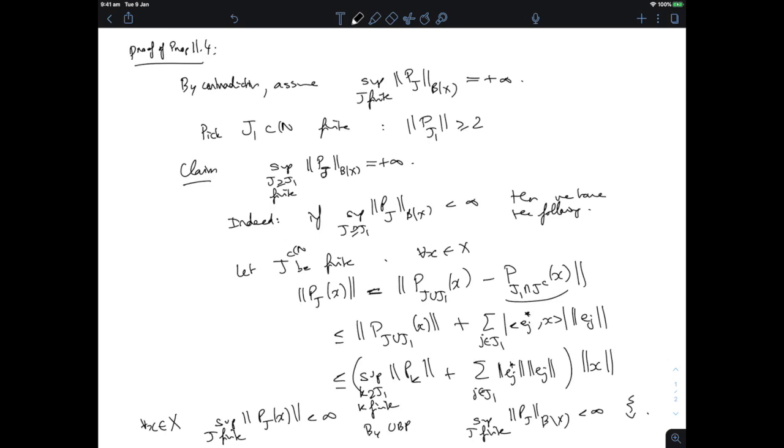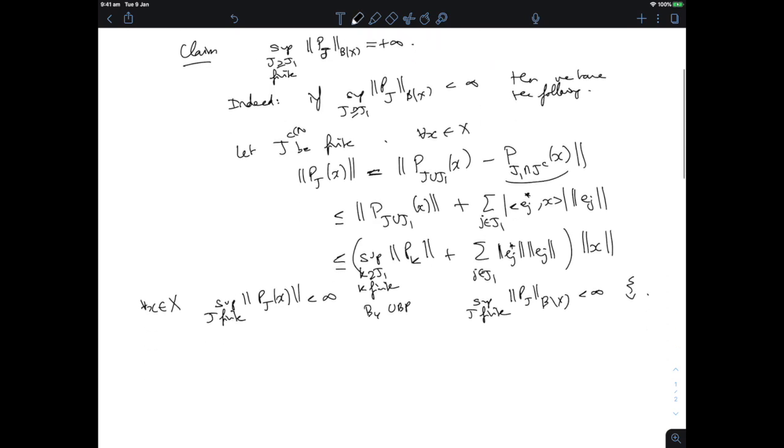So we cannot have this, so we do have that. So I can find a set J2 that contains J1 and such that Pj2 has norm, let's say, greater than 2. And then I can keep doing that. So what do we get?